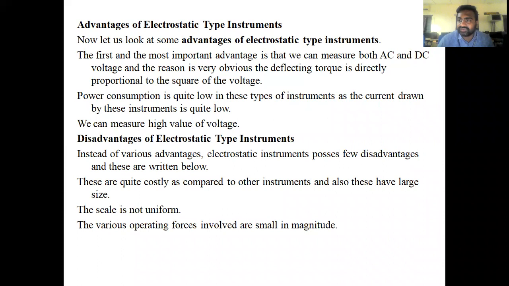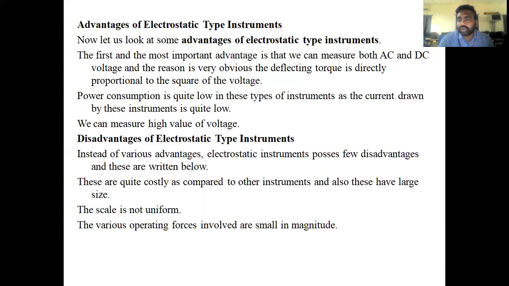The few disadvantages: it is not economical. Electrostatic voltmeter construction is quite costly. And second thing, it will be of a larger size than the traditional PMMC instruments or the traditional MI meters. First thing, it is not economical, and second thing, the size is also very, very large.